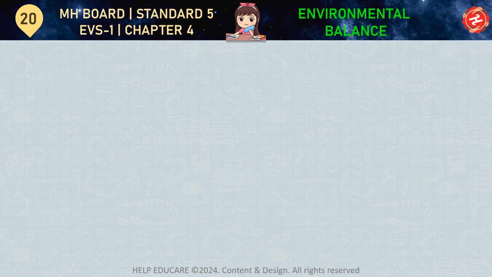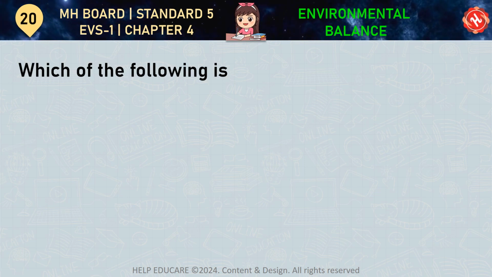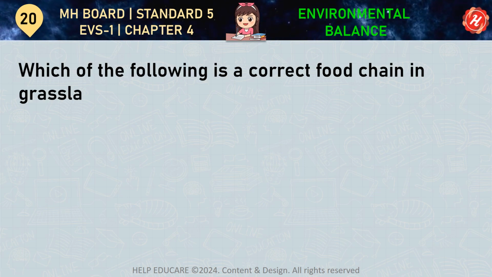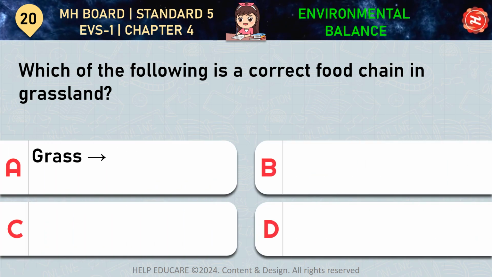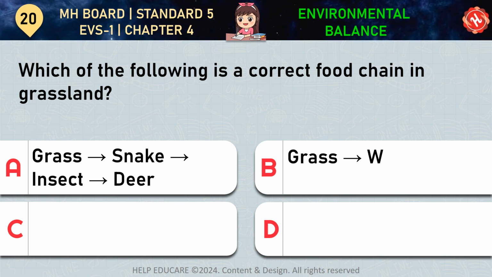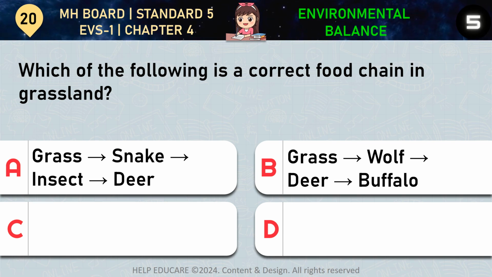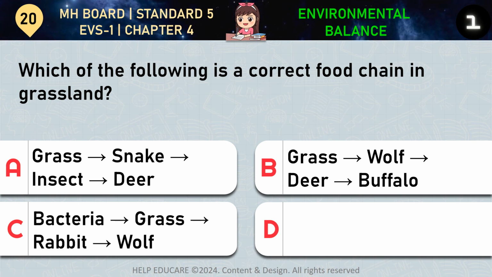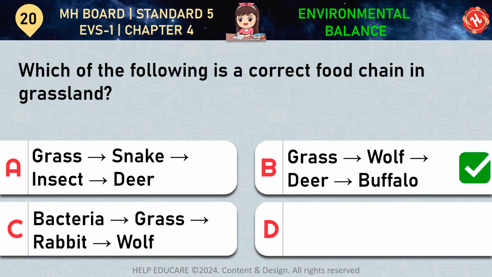Question number 20. Which of the following is a correct food chain in grassland? Your options are A. Grass eaten by snake, snake eaten by insect, insect eaten by deer. B. Grass eaten by wolf, wolf eaten by deer, deer eaten by buffalo. C. Bacteria eaten by grass, grass eaten by rabbit, rabbit eaten by wolf.